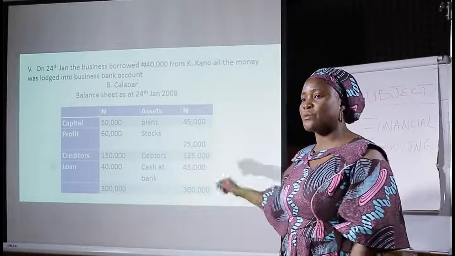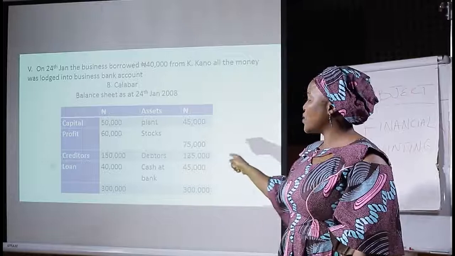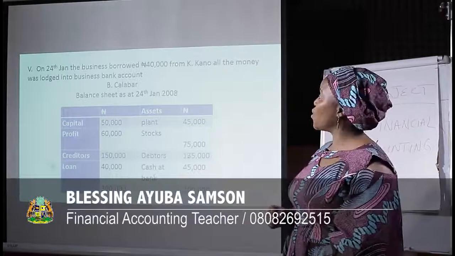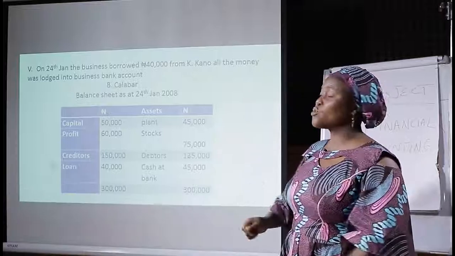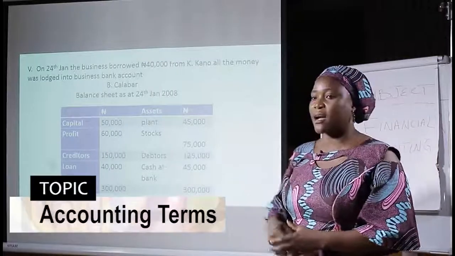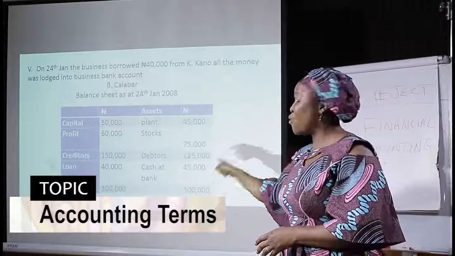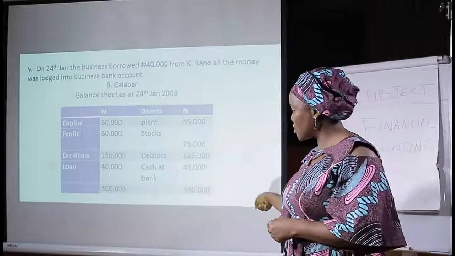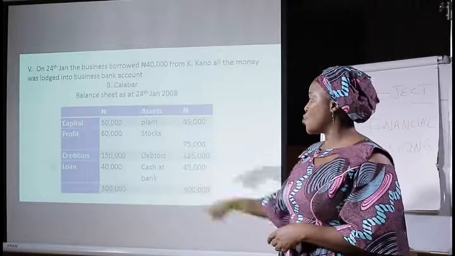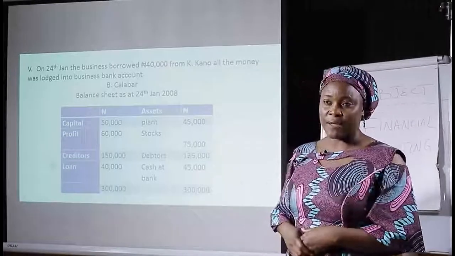It was 5,000 before. How is it 45 now? Students at home, the business borrowed 40,000 from K Kanu and it was lodged into the business bank account. Cash at bank was 5,000. When 40,000 was borrowed and put into the bank account, it made it 45,000 naira.